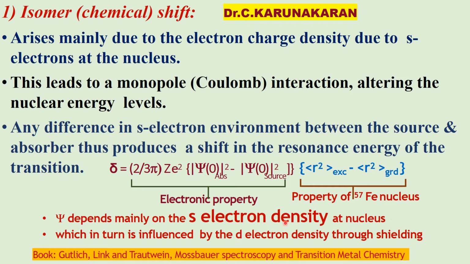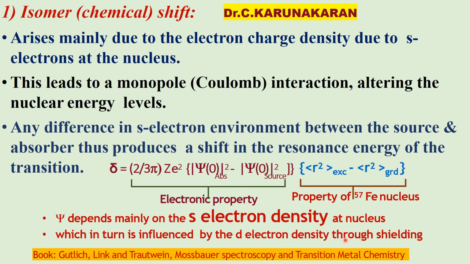The s electron density is influenced by the d electrons because of the screening effect. For example, with 3d6 4s2, the d6 electrons screen the 4s orbital electrons.